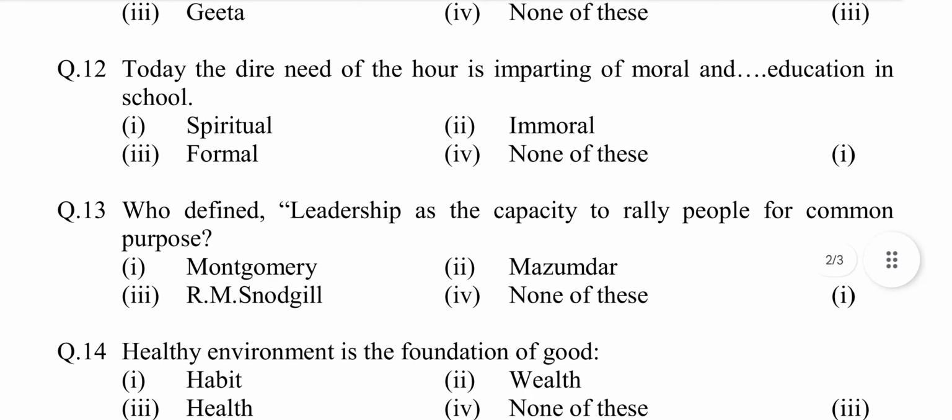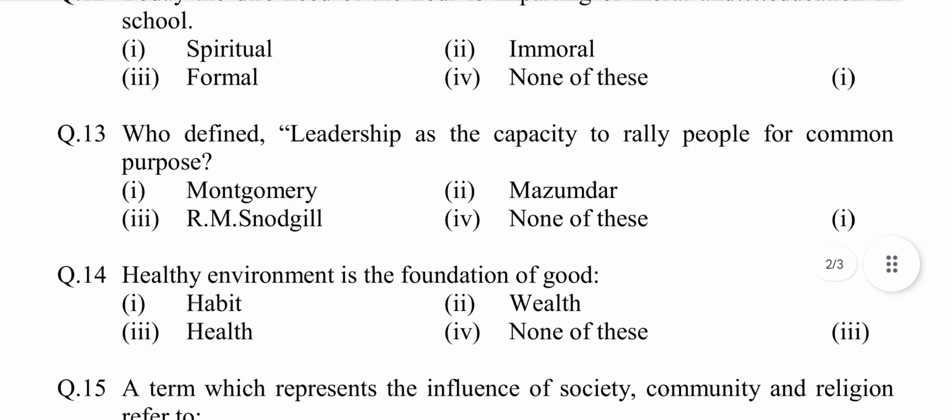Today, the dire need of the hour is imparting of moral and dash education in school. Option first, spiritual. Second, immoral. Third, formal. Fourth, none of these. Answer is option first, spiritual.